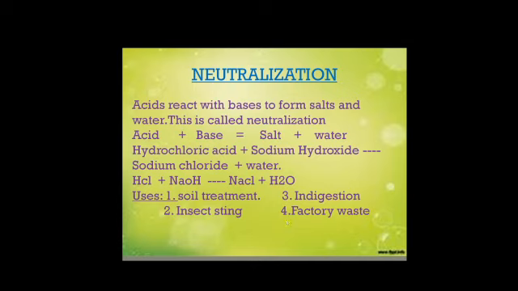This factory waste is acidic in nature. If this acidic water is directly disposed of into rivers or any water bodies, it causes harm to aquatic life by killing aquatic plants and animals. So before dumping this factory waste directly into water bodies, bases are added to reduce the acidity in the factory waste.